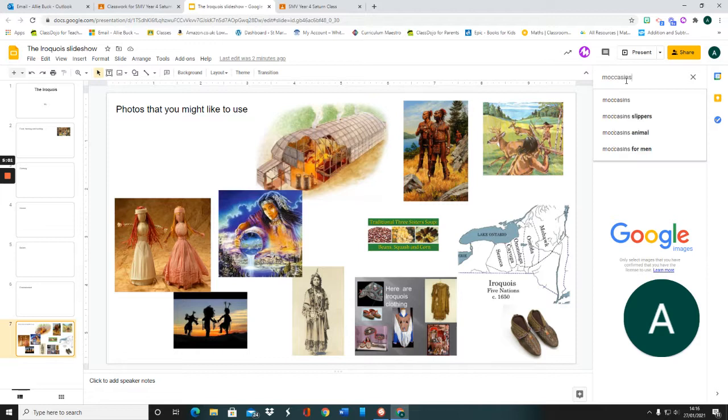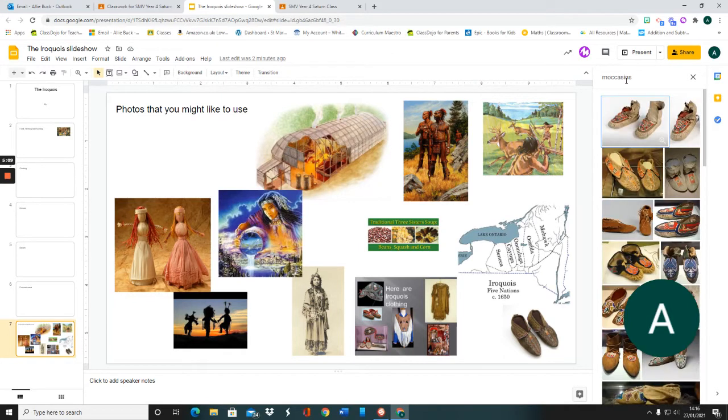rather than Iroquois clothing. So if I type in moccasins, it should come up with, there we go, images of moccasins. Okay, if you were to type in Iroquois clothing, you may find you might get flags, you might just get more images of the same warriors and tribes people.